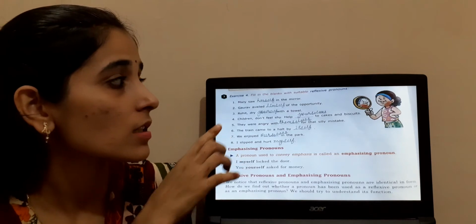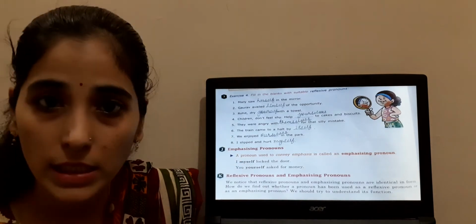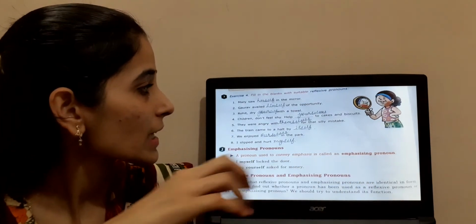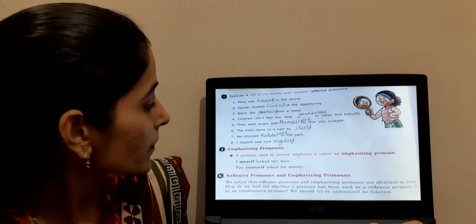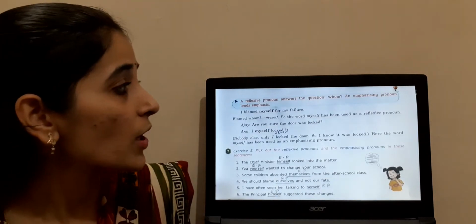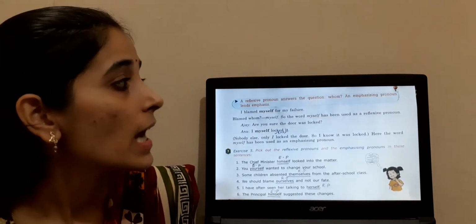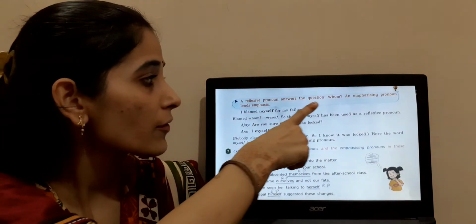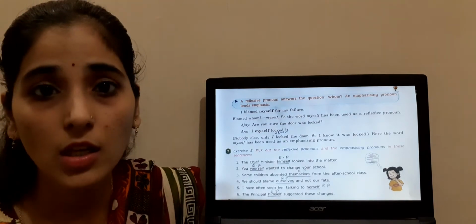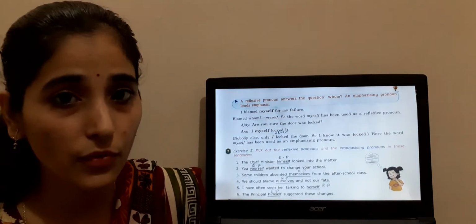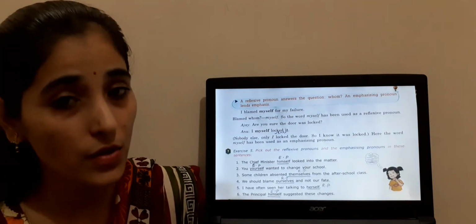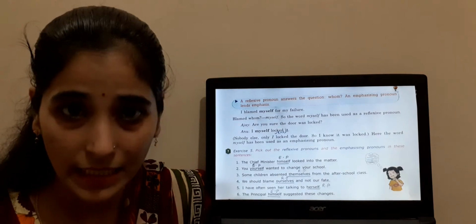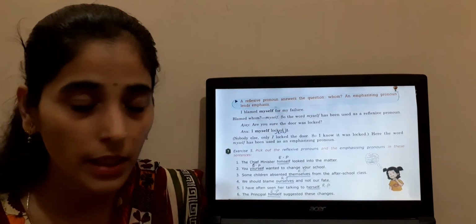That is the reflexive pronoun. A reflexive pronoun answers the question whom. An emphasizing pronoun gives emphasis. The rest, where you are giving emphasis, is the emphasizing pronoun.